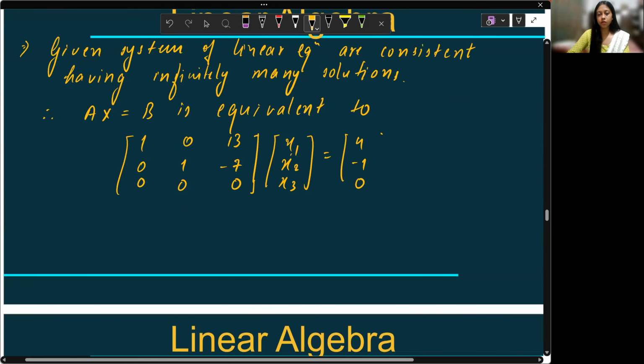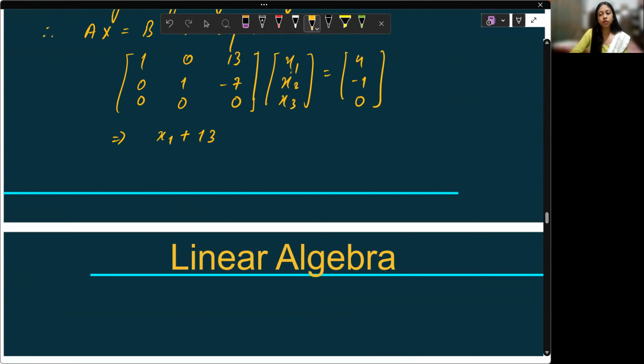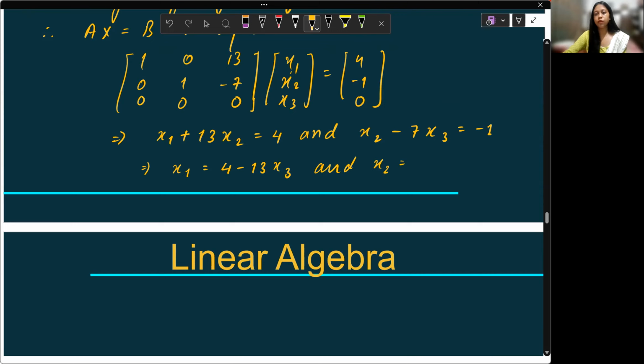So we have to solve this. The equations from here are x1 plus 13x3 equals 4 and x2 minus 7x3 equals -1. It implies x1 is 4 minus 13x3, and we can also get x2 in terms of x3: 7x3 minus 1.